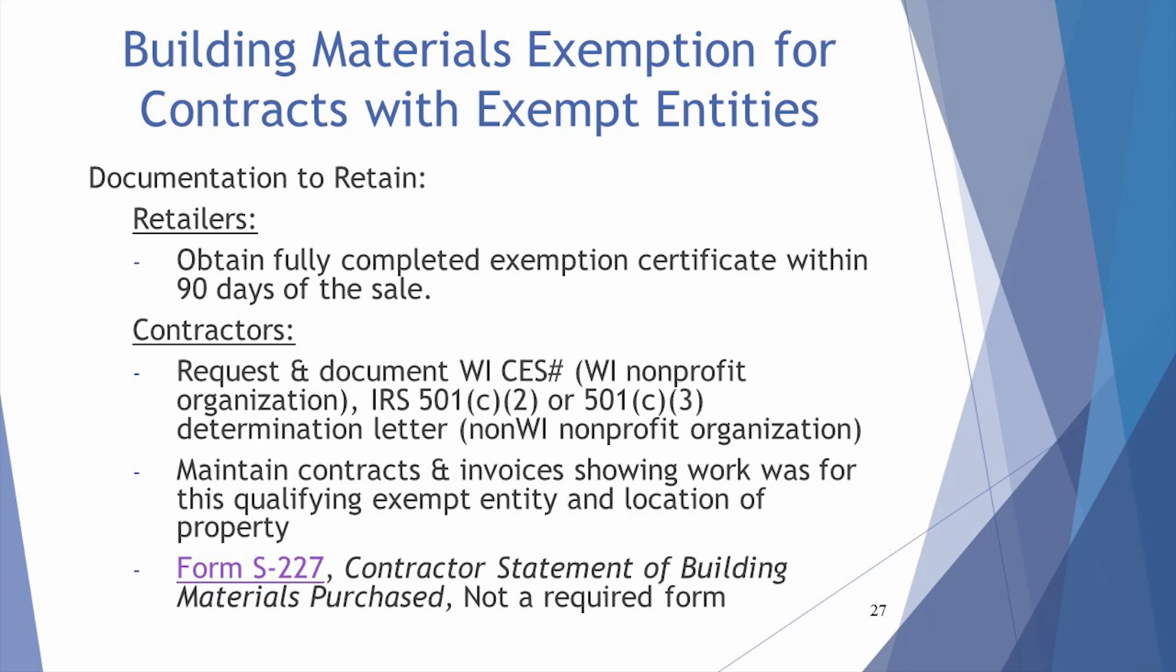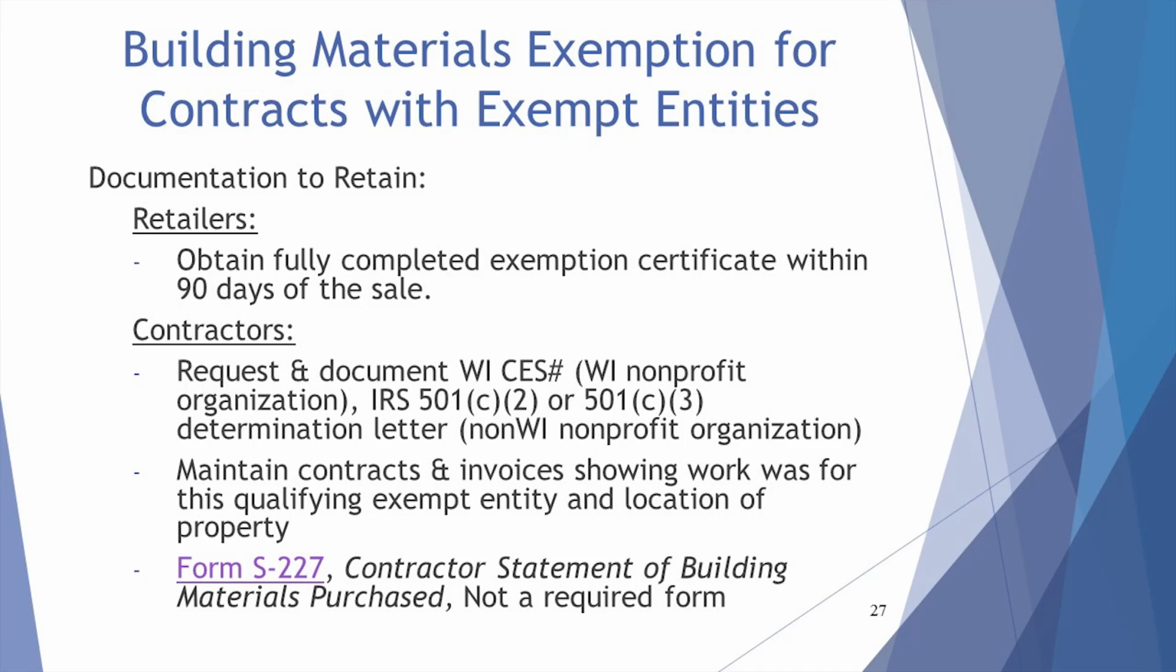For qualifying exempt entities that are not required to hold a CES number, for example, a Wisconsin municipality or the University of Wisconsin System, the contractor may retain the contract and invoices that indicate the work was performed for the qualifying exempt entity. State veterans organizations will not be issued a Wisconsin CES number. The contractor must document that its contract is with a qualifying state veterans organization.